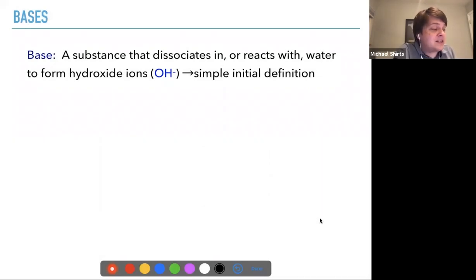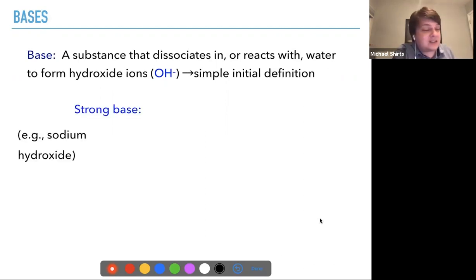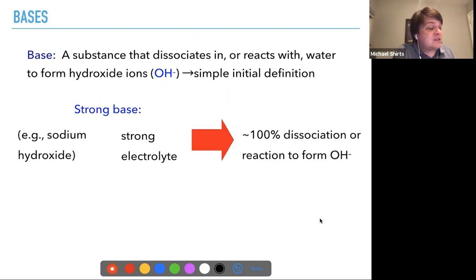Bases are a substance that dissociates in or reacts with water to form hydroxide ions. Again, it's the initial definition, the Arrhenius definition. We'll get into Bronsted, Lowry, and Lewis definitions later in the semester. So a strong base, something like sodium hydroxide, as you can guess, is a strong electrolyte, and 100% dissociates or